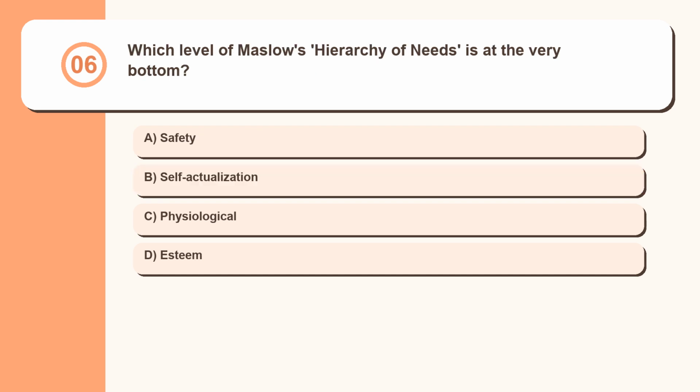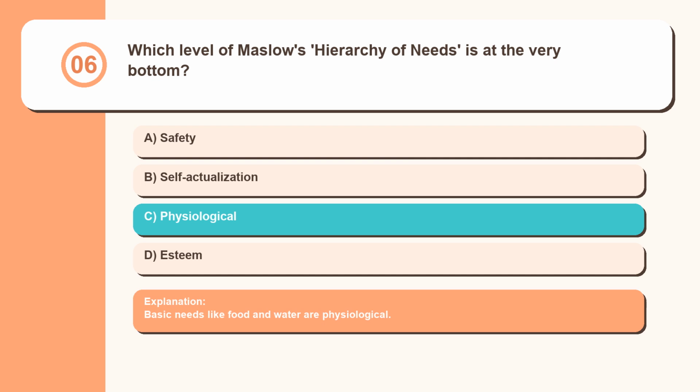Question 6. Which level of Maslow's hierarchy of needs is at the very bottom? Safety, self-actualization, physiological, esteem. Basic needs like food and water are physiological.